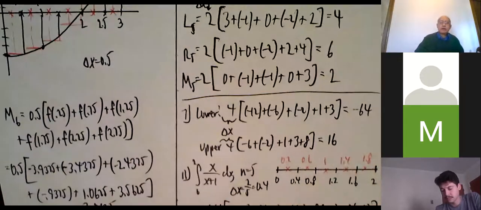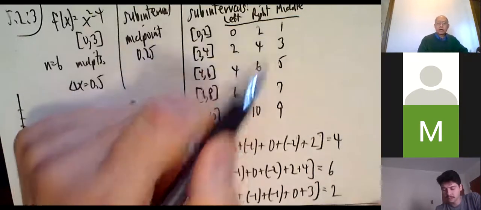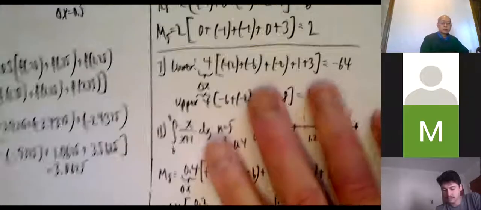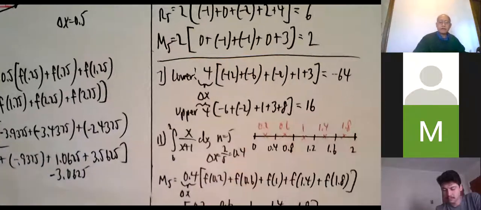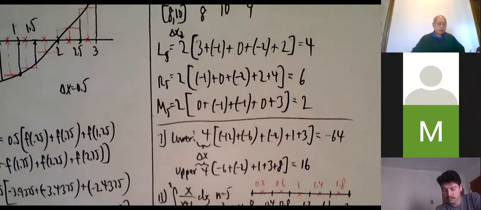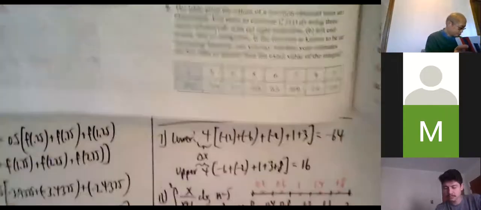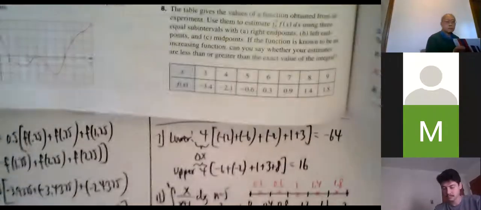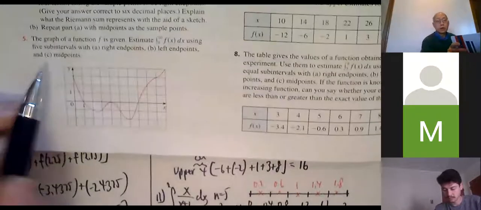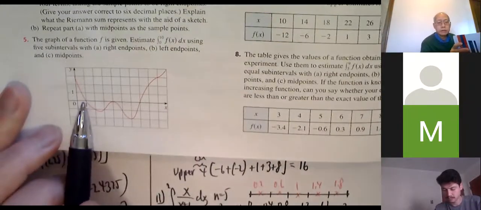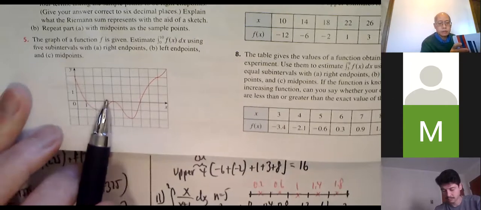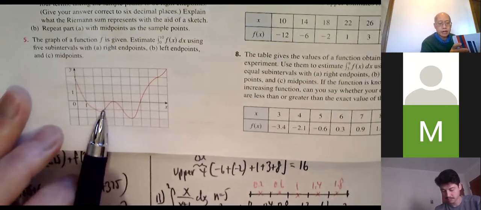And M5, the midpoints. The heights, the function values at 1, 3, 5, 7, 9. Okay, so what are the heights? Some of them are negative. At 1, 0. At 3, -1.